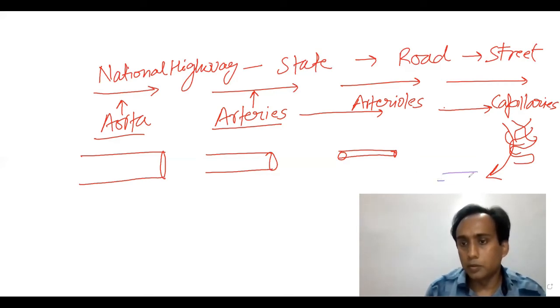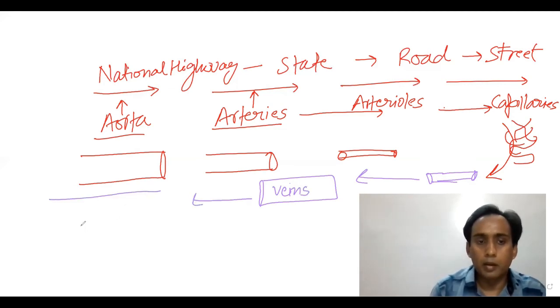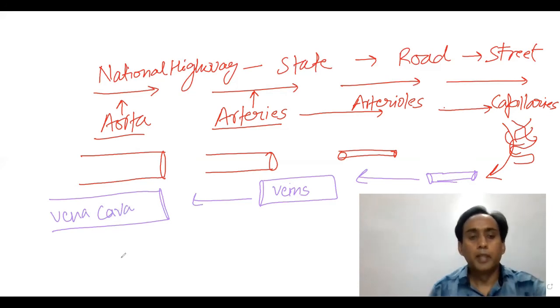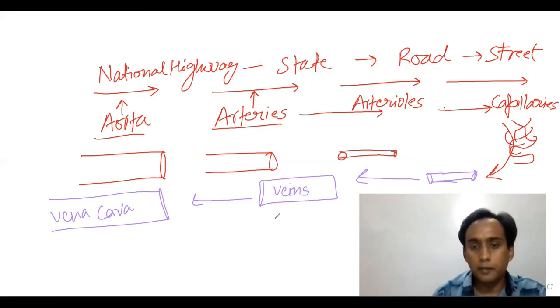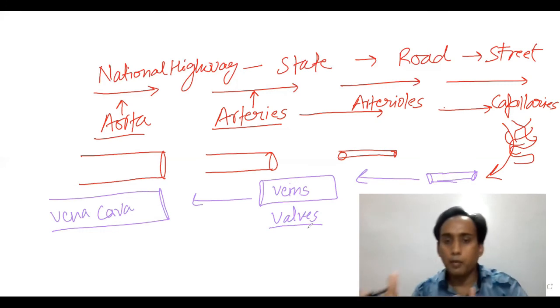The thinner venules receive the blood, then the thicker veins take the blood, and then the vena cava, the big vessel, sends blood towards the heart. Vena cava or veins have valves inside them. They prevent the flow of blood backward.